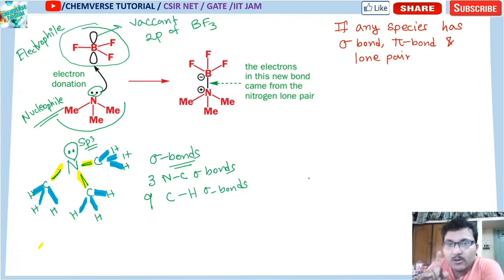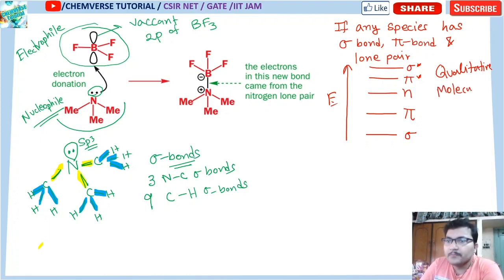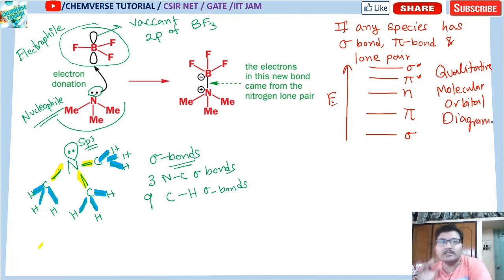So the qualitative molecular orbital diagram will be like this. Sigma molecular orbitals will be present at the lowest energy. Then there will be pi molecular orbitals, then non-bonding orbitals, then pi star and then sigma star. So this will be the order of energy of the molecular orbitals. This is a qualitative molecular orbital diagram.